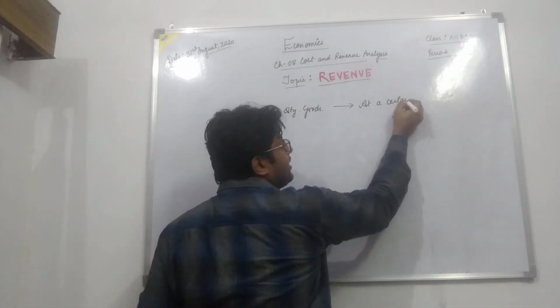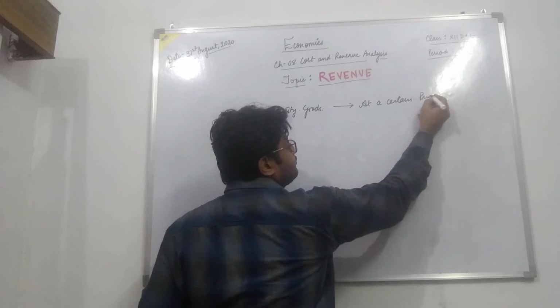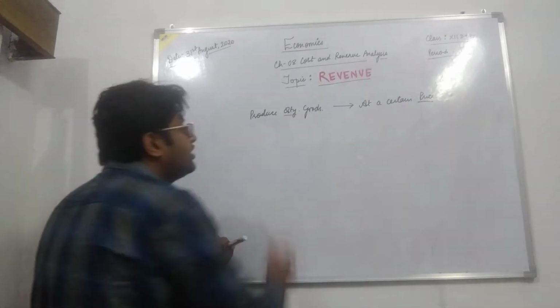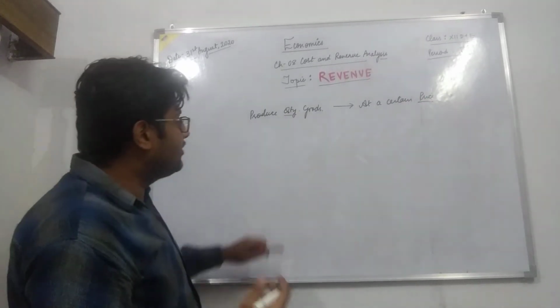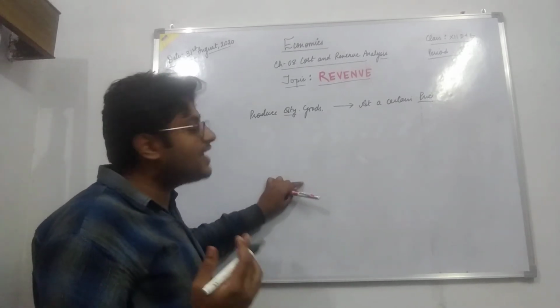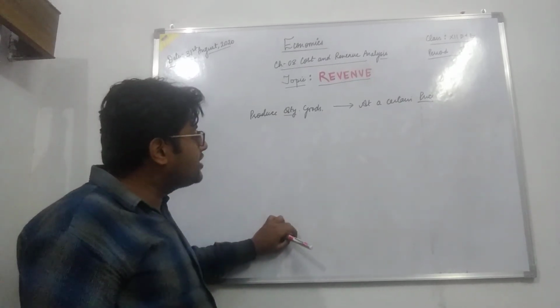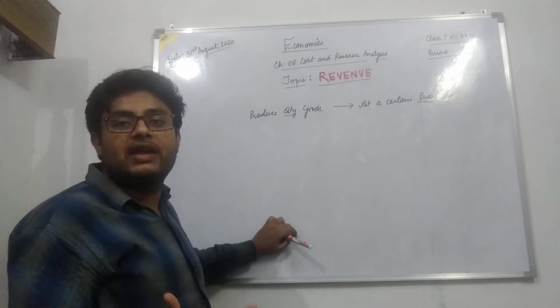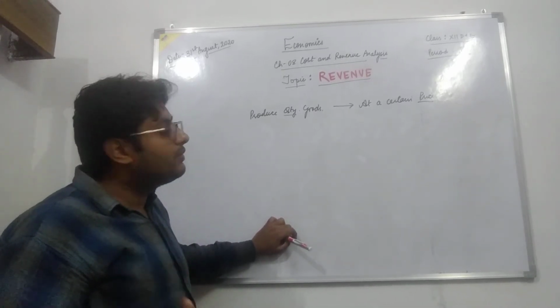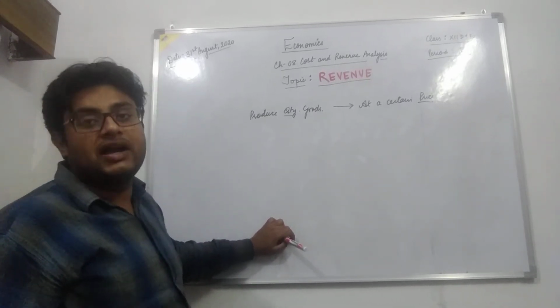So the producers produce and sell these goods at a particular price that is prevailing in the market.